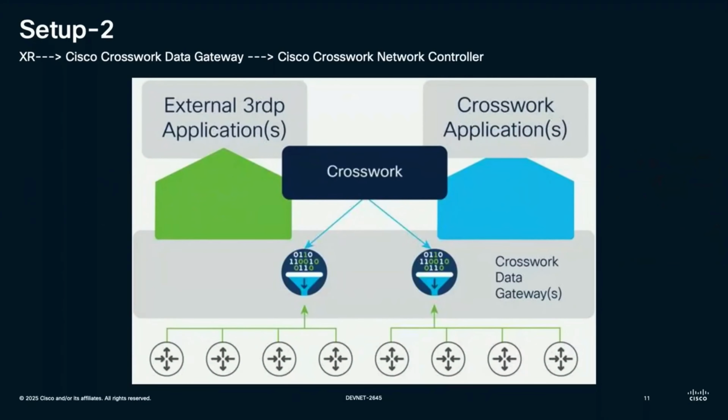There is one more setup that we can leverage, which is based on Cisco proprietary tools, such as Cisco Crosswork tools. In this case, just like Telegraf, I'm using CDG or Crosswork Data Gateway. CDG gathers all the data from my XR and forwards it to the Crosswork applications. Applications such as Crosswork Insights, NSO, and so on can process this data and put configurations on the box if needed.